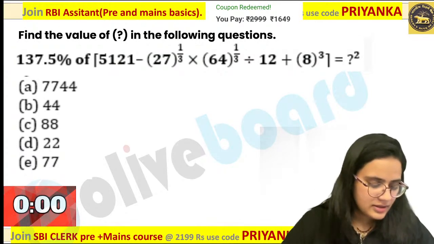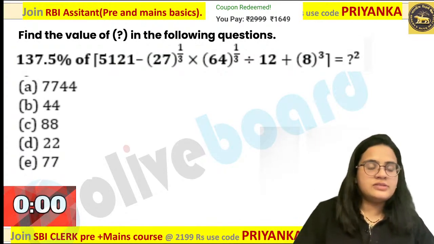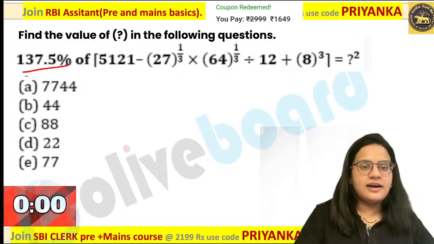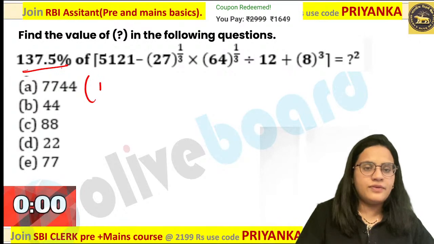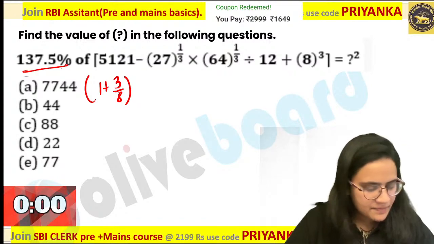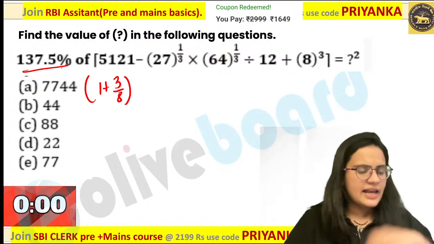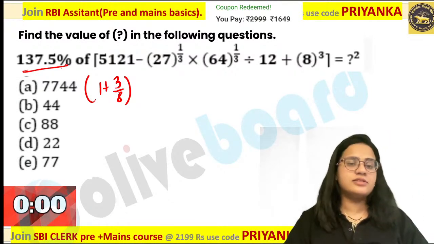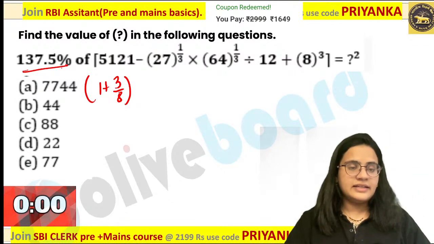How will you do this? Now, when you are talking about this value over here, 137.5, you can write this as 100 plus 37.5. That is 1 plus 3 by 8. That is nothing but 1 plus 3 by 8. Ashwini Kumar, Akanksha, excellent performance guys. Very good. A is the perfect answer over here. Okay, so let us check out whether A is the perfect answer or not.